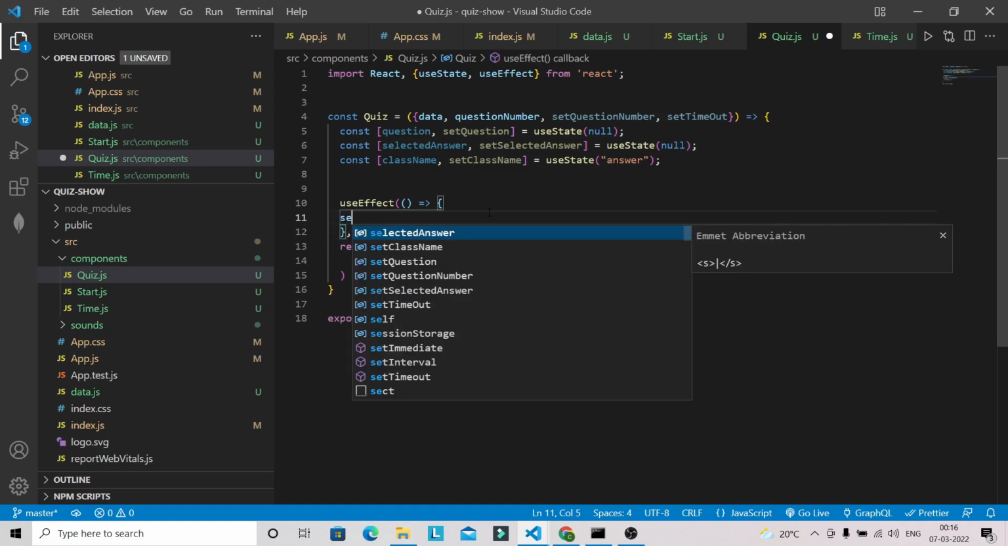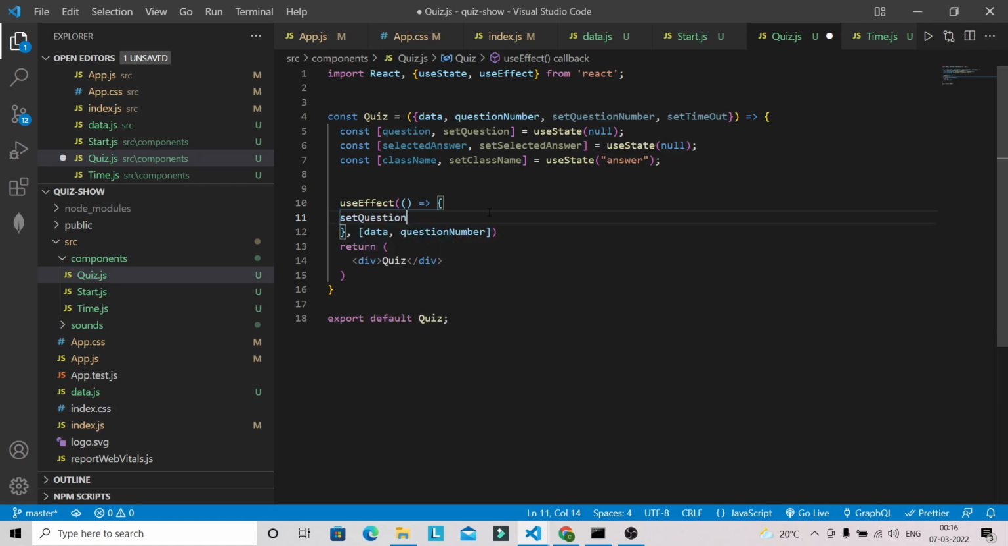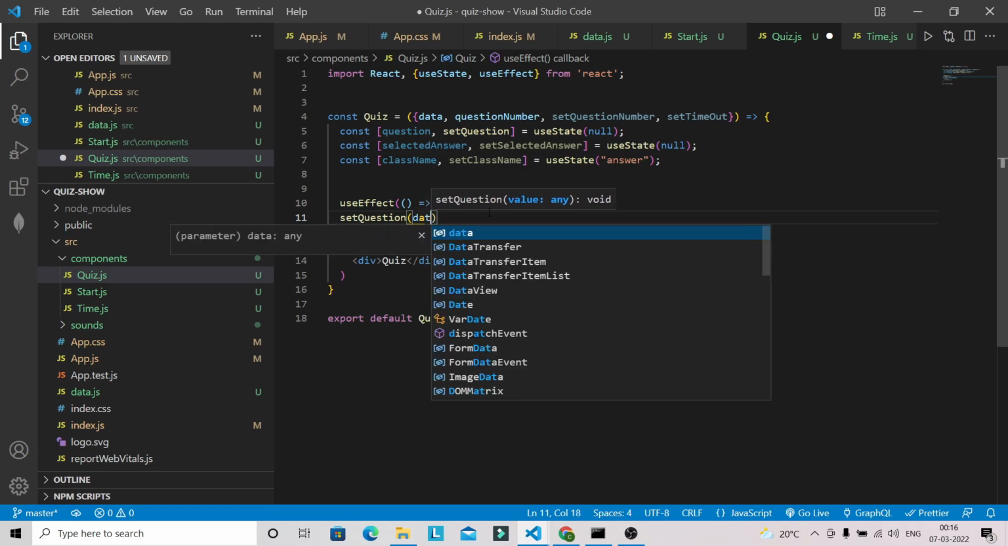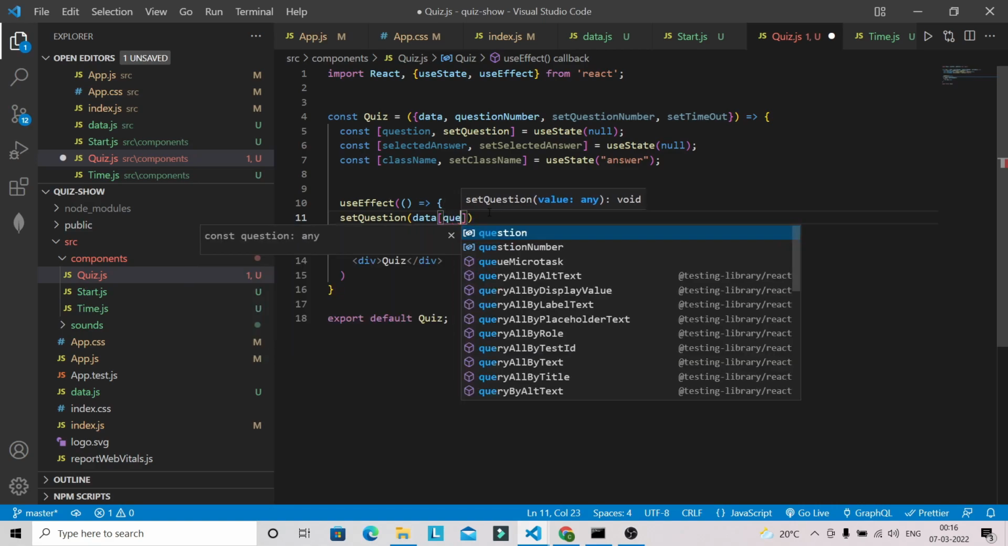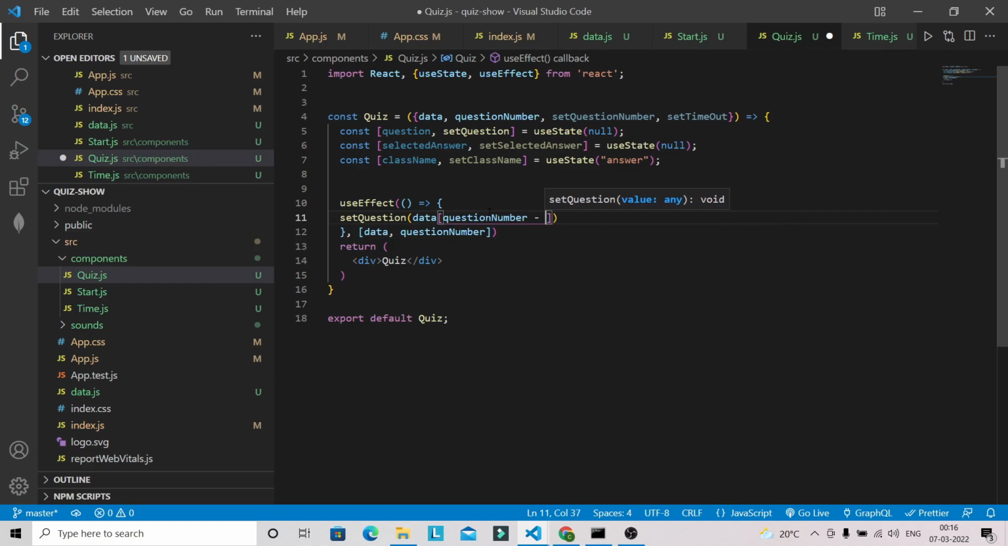So first let's set the question. We are going to start with question number 1. Data is nothing but an array of objects, and the index of an array starts from 0, so we can access question number 1 this way. It will start from question number 1, and once the question number changes, the question will also get updated.